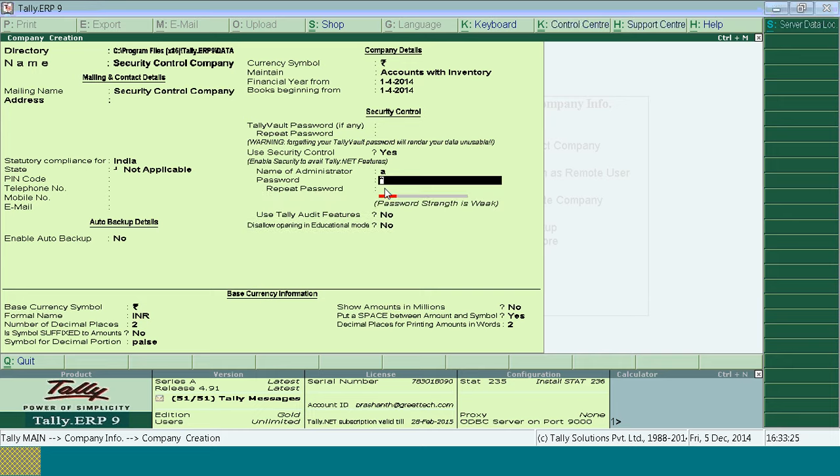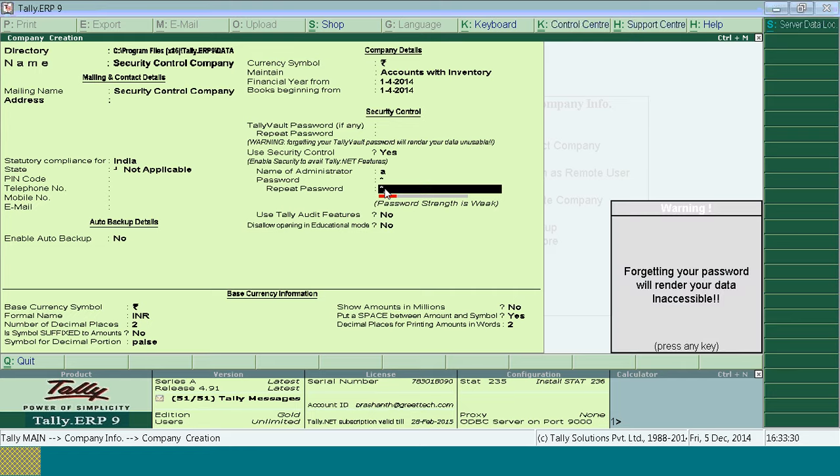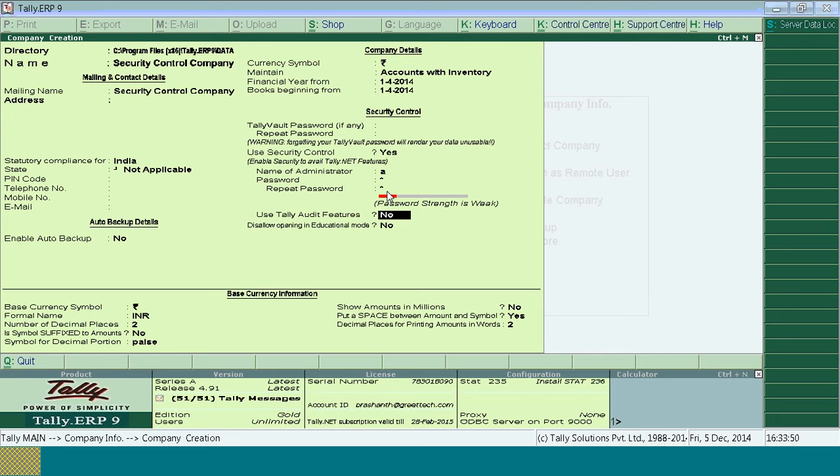So give the username, name of administrator, give the password, repeat the password. Once you give the password in repeat, forgetting your password will render your data inaccessible. So make sure whatever name and password you give, you make a note of it so that in case you forget, using the note you can retrieve it. And you have to accept.